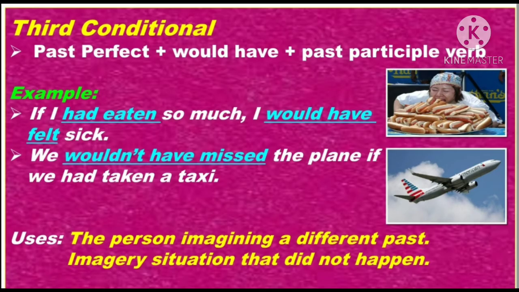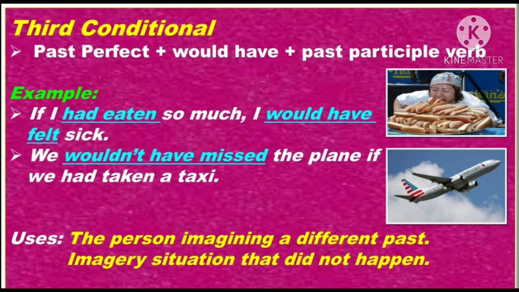And the next one is third conditional. The formula of the third conditional sentence is past perfect plus would have plus past participle verb. Look at the example. If I had eaten so much, I would have felt sick. Look at the second example. We would not have missed the plane if we had taken a taxi.